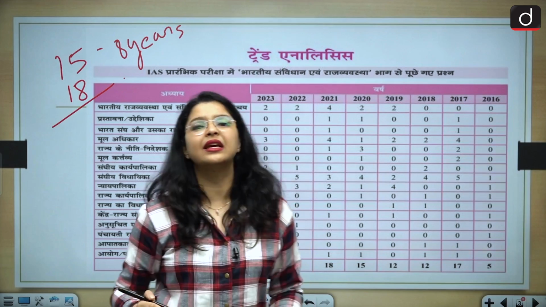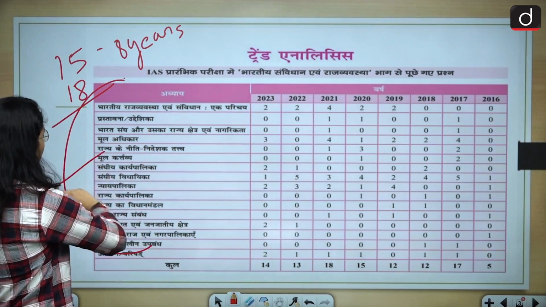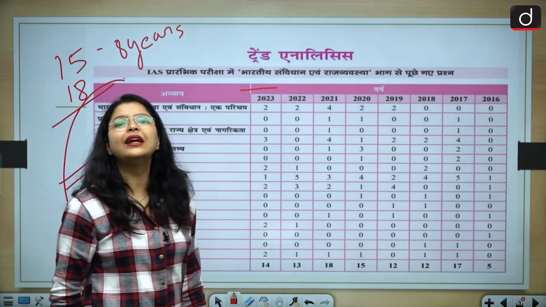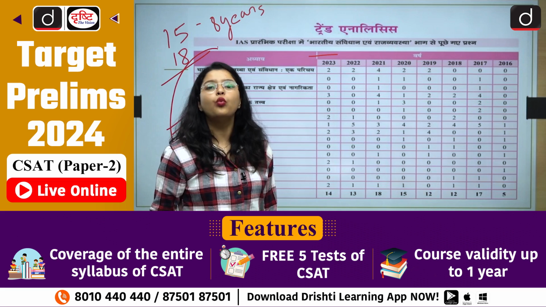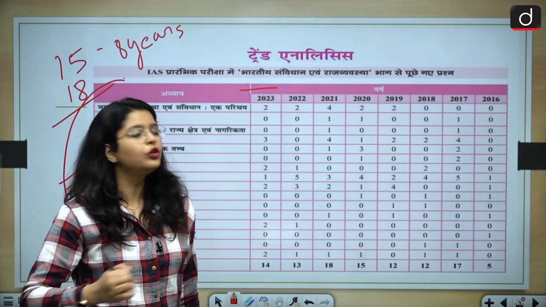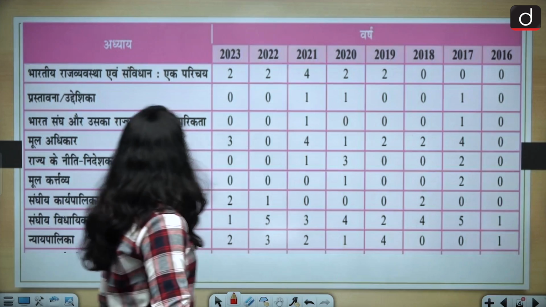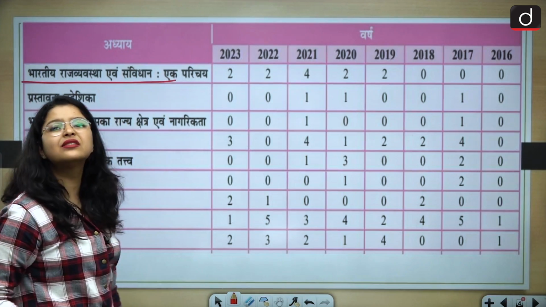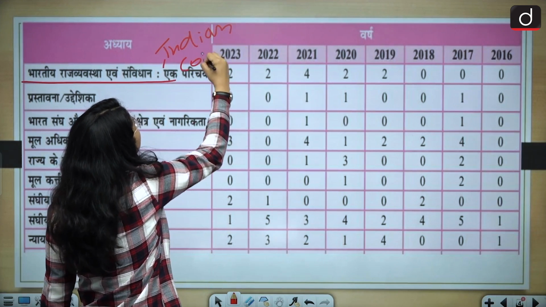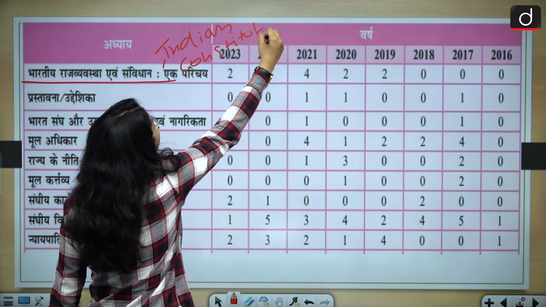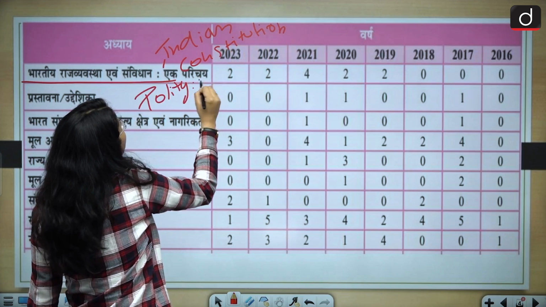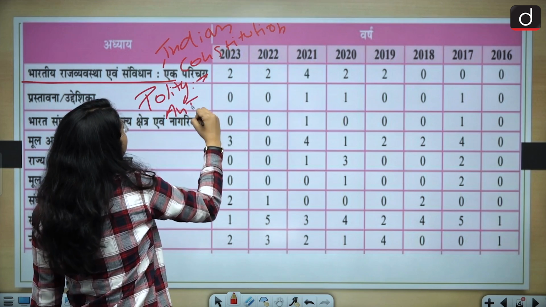So as you can see, these are the important topics from which questions have been asked in the last 8 years. Now let us discuss all of these important topics one by one and figure out how many questions have been asked from them. If I talk about the first topic of our today's discussion, that is Indian Constitution, polity and introduction.